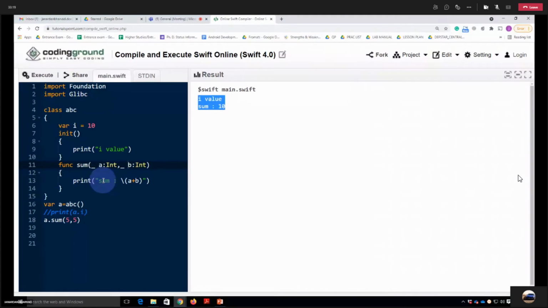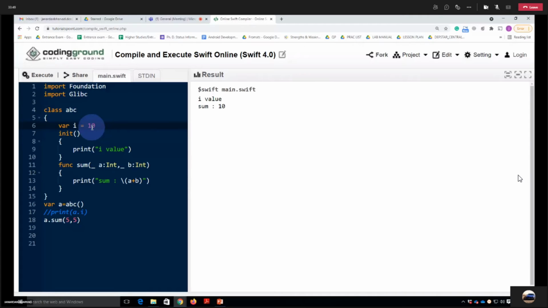And what do you think? Do you know what the this keyword is used for? This keyword, this. Yes, sir. It references the current object of the class. Suppose here right now the A value, let me make this I variable to a.